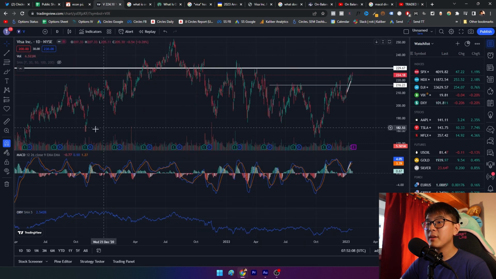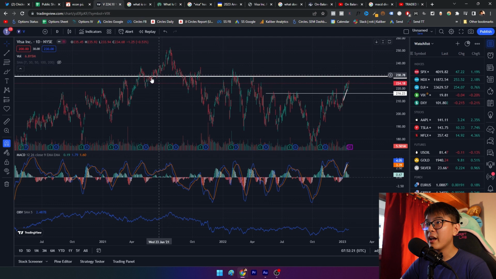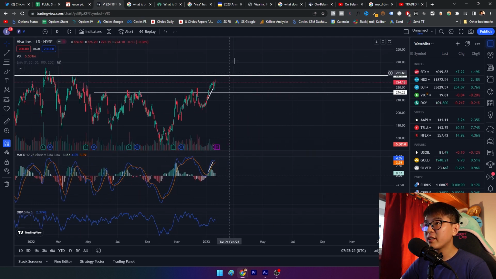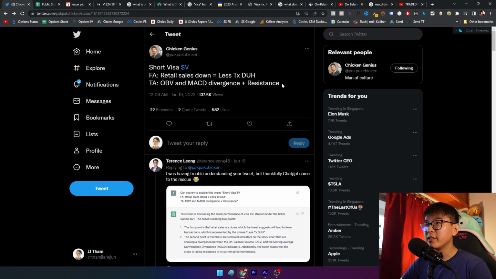For the longest time, since August 2021 or December 2020, you can notice that this serves as a strong resistance point before the stock price can exceed the resistance line itself. So I think this is approaching the resistance line. Unfortunately, he did not share the specific resistance itself.